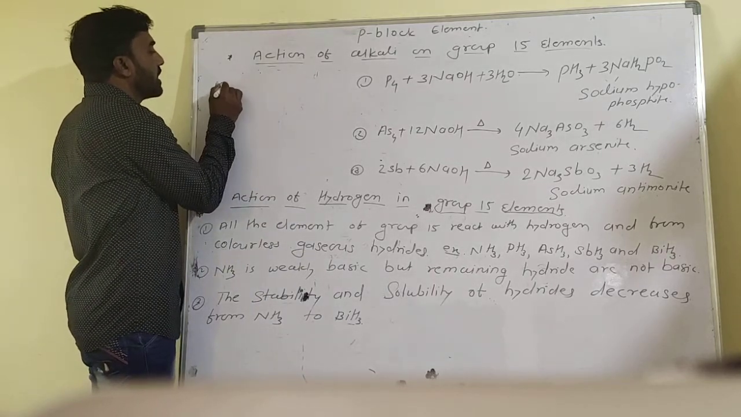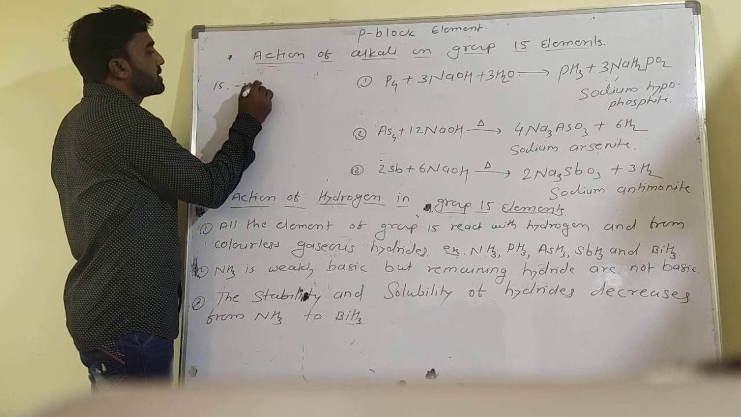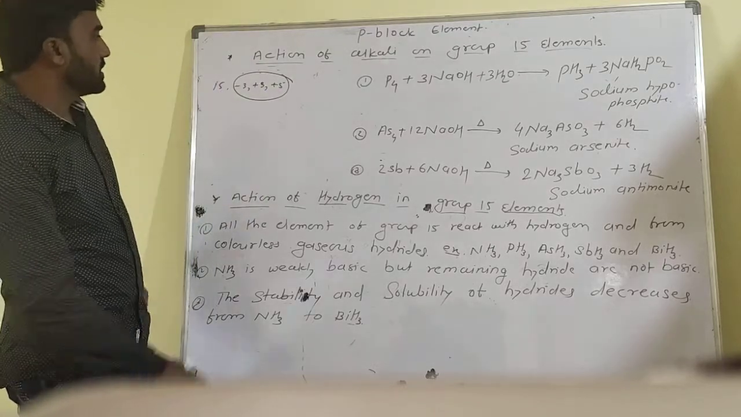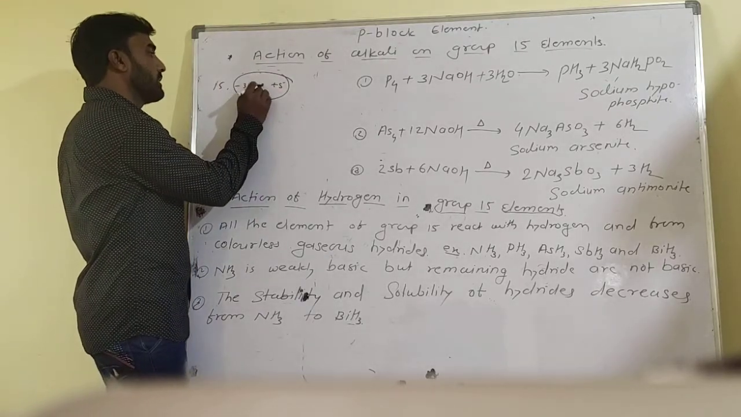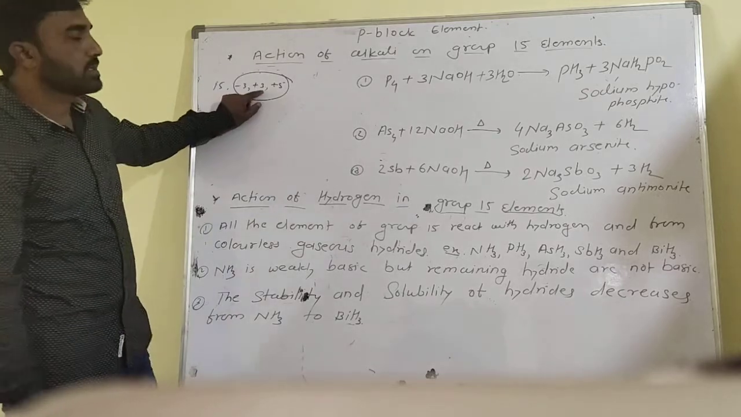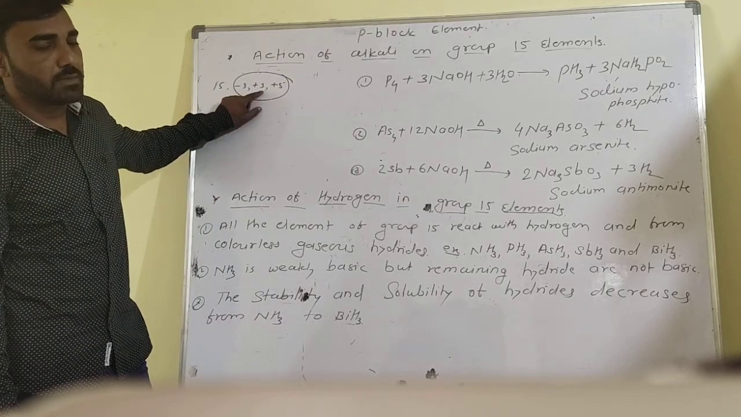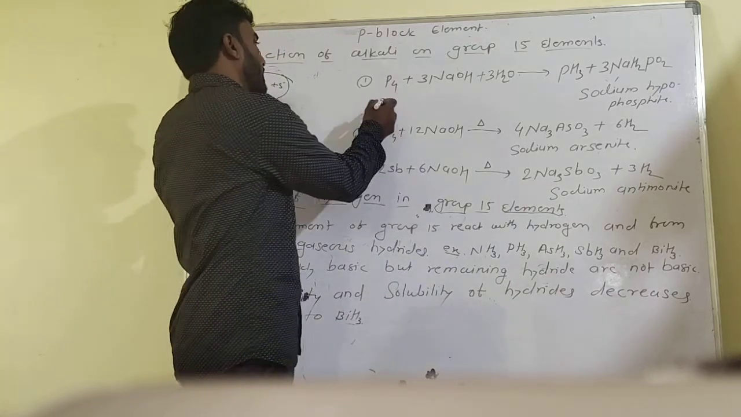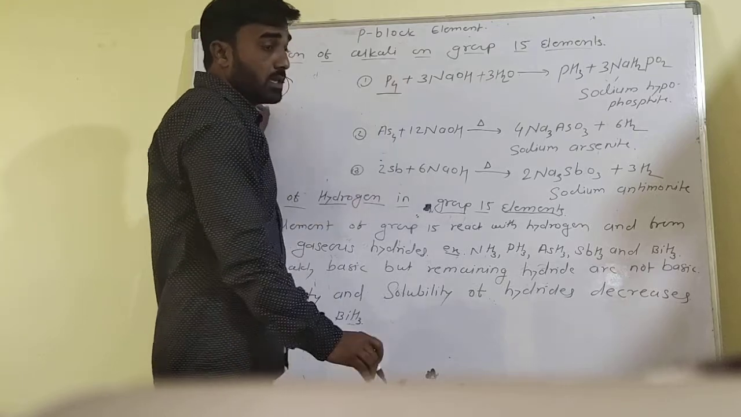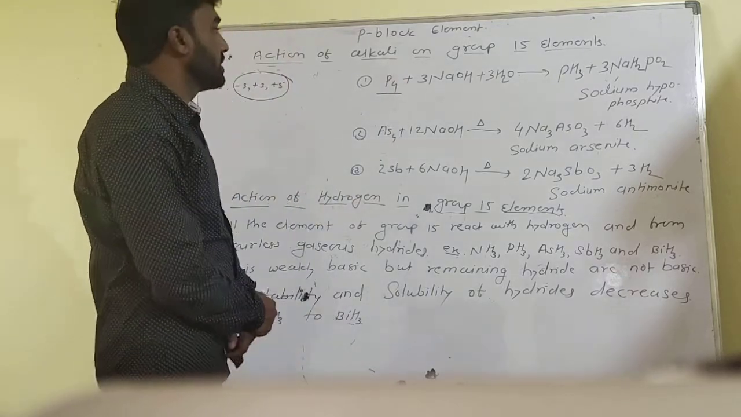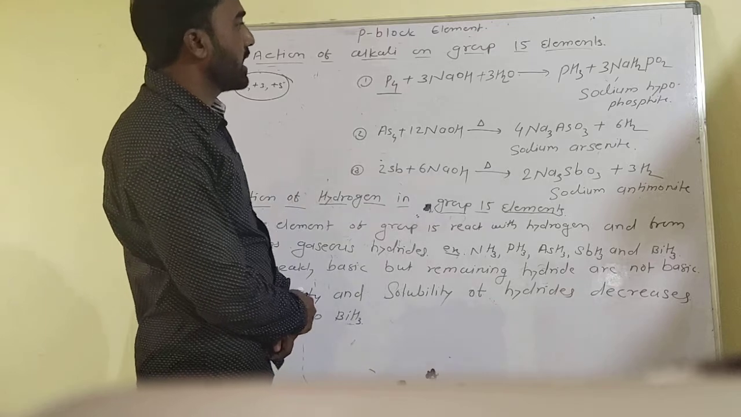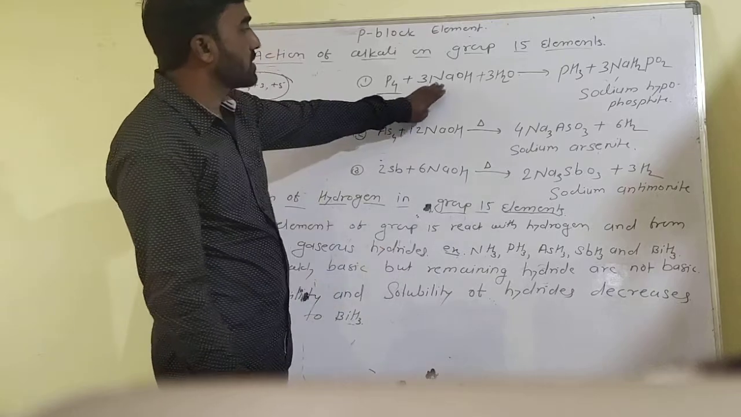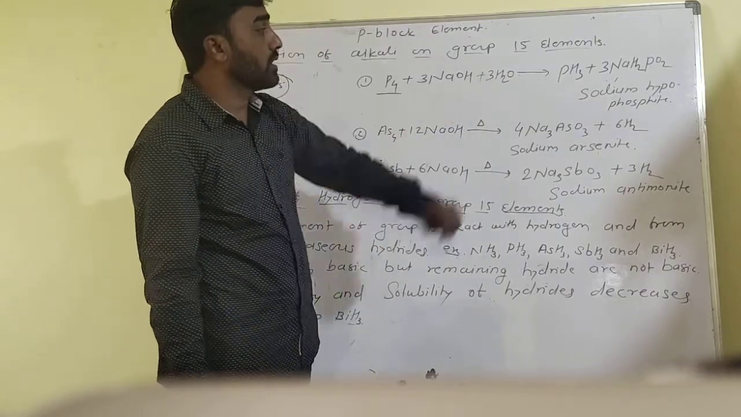Group 15 elements show -3, +3 and +5 oxidation states. Depending on this concept of oxidation state, different types of compounds are formed by group 15 elements, for example P4. You know that phosphorus exists as a tetraatomic molecule, and the tetraatomic molecule of phosphorus reacts with alkali, sodium hydroxide and water to form the hydride.